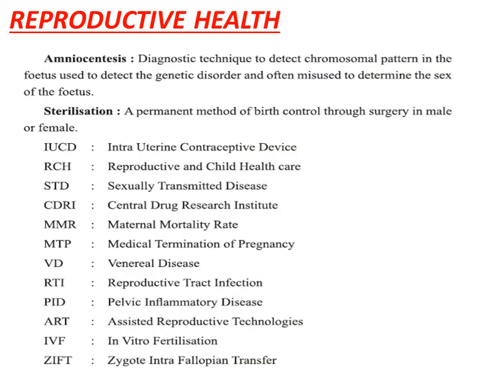First of all, we have to discuss certain techniques in this chapter, which are also called ART, that is assisted reproductive techniques. First of all, amniocentesis. Amniocentesis is a prenatal diagnostic technique in which a sample of amniotic fluid from the womb of the pregnant woman is taken during the early stages of fetus development.